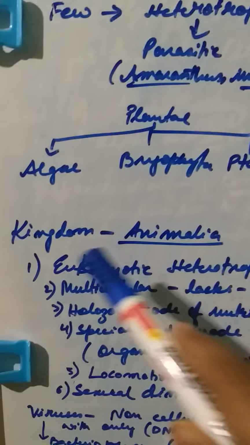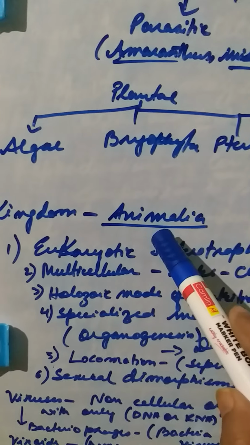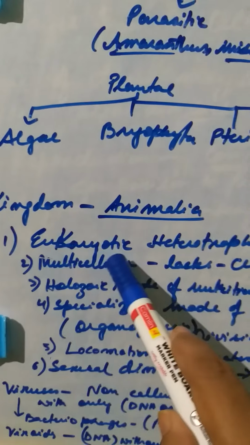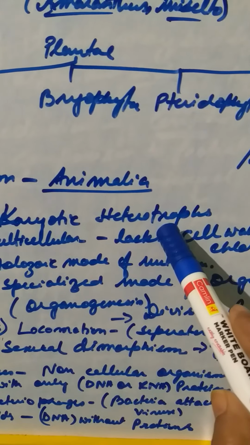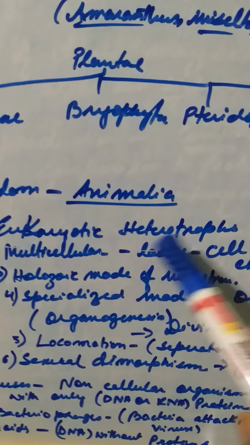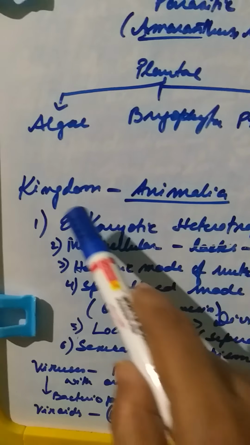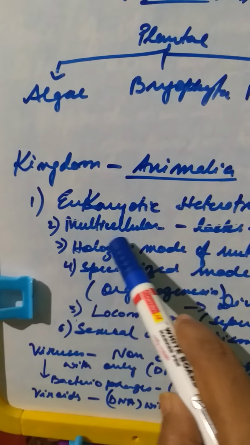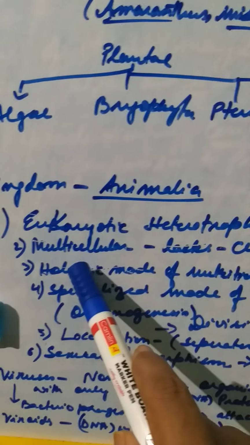and I won't go into the detailed classification of this, since we have to deal with it in the next chapter. Okay, now the next broad category is the kingdom Animalia. They are again all eukaryotic, but in comparison to kingdom Plantae, where they were all autotroph, here the kingdom character is they are all heterotroph. You won't find an autotrophic animal in this. Autotrophic organisms are not found in the kingdom Animalia. Majority of them are multicellular, because the unicellular ones have been placed in the protozoan kingdom.